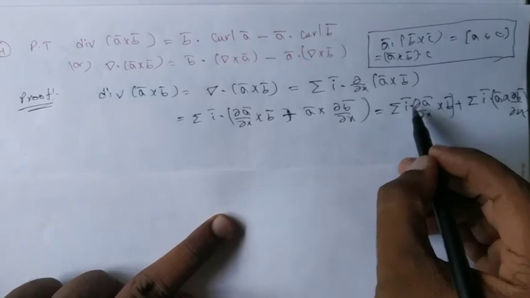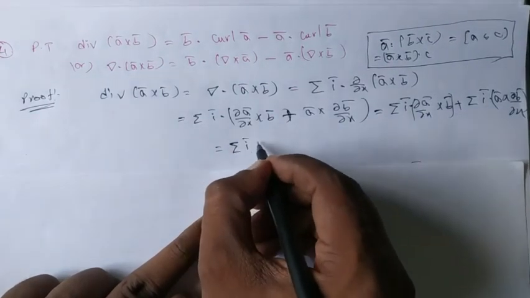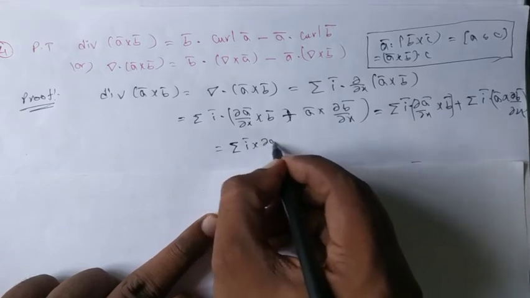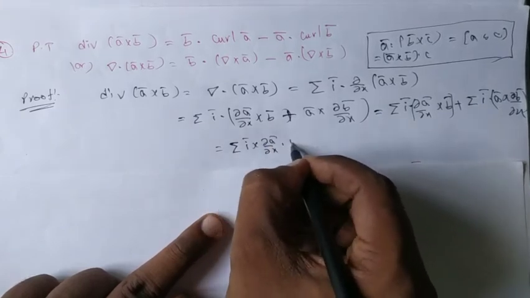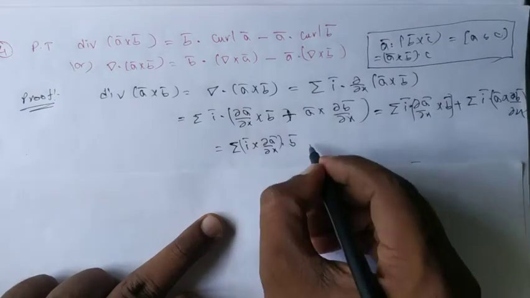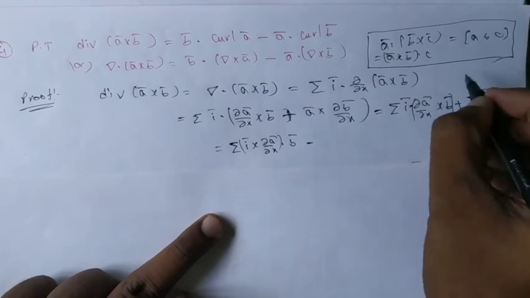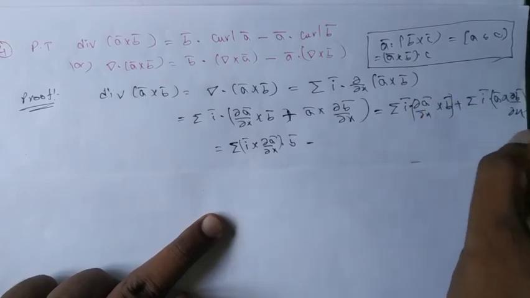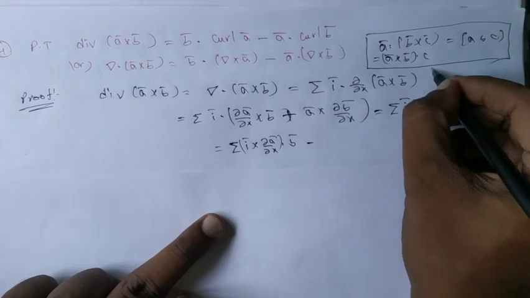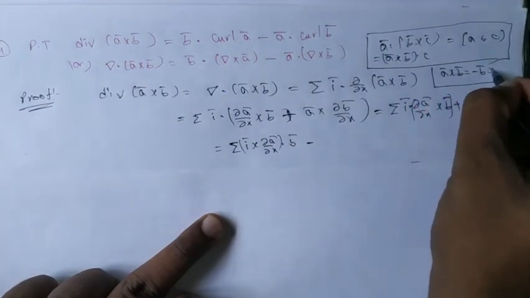So can I write the first one as sigma I bar cross dou A bar by dou x dot B bar? This dot and cross are interchanged. Here I am not interchanging directly. First, we know that A bar cross B bar equals minus B bar cross A bar.